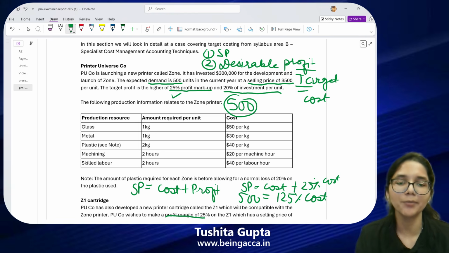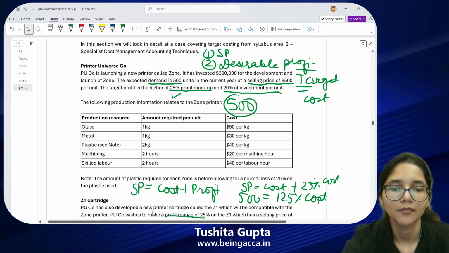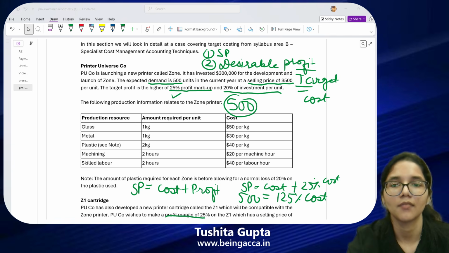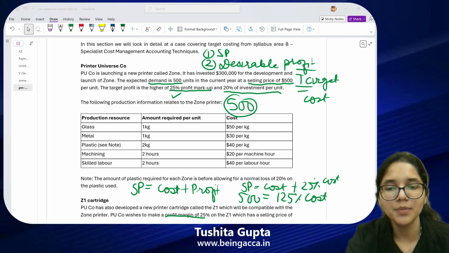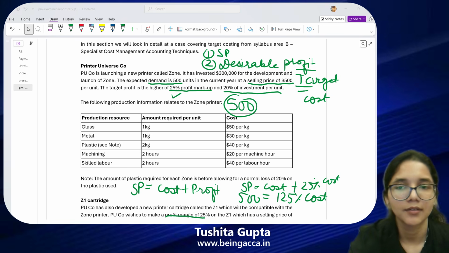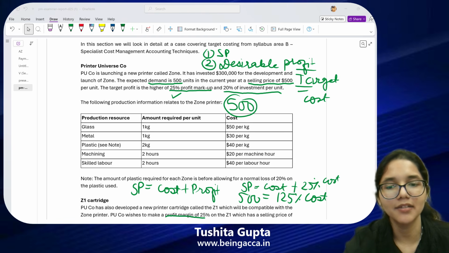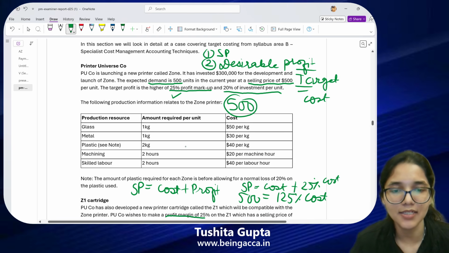Now can you let me know how much the cost will come out to? Take 500, divide that by 125%. 400. Yeah, 500 divided by 125% is 400.